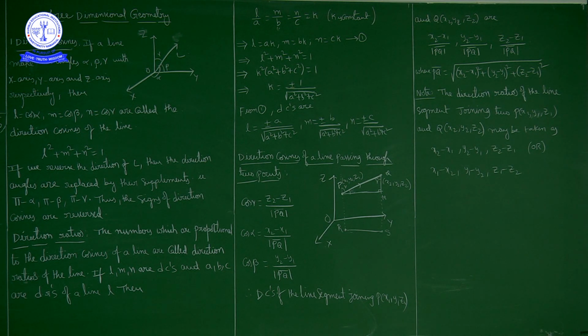So we can write: l by a is equal to k means l is equal to a into k. m by b is equal to k means m is equal to b into k. n by c is equal to k means n is equal to c into k. Also, we know if l, m, n are direction cosines, then l square plus m square plus n square is equal to 1.